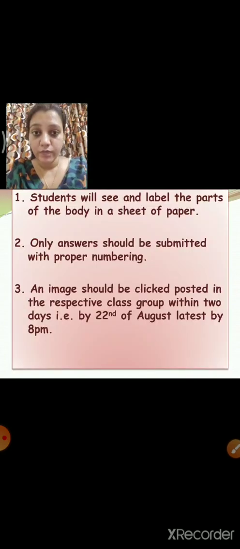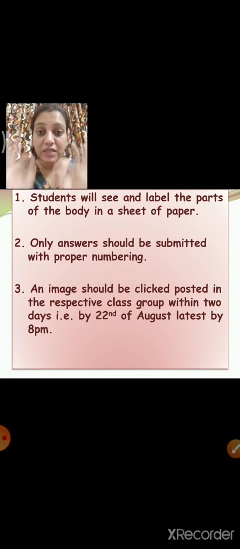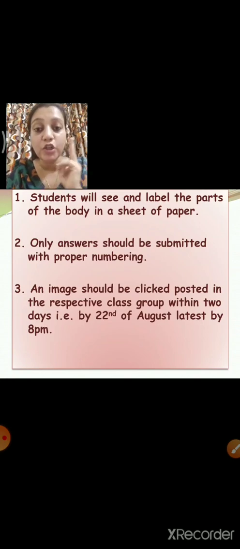So what are you going to do on the paper? Listen to me carefully. Student will see and label the parts of the body on a sheet of paper. Only answers should be submitted with proper numbering. Only answers I want. I don't want you to draw the whole picture. Don't draw, only answers. An image should be clicked and posted in the respective class group within 2 days, that is by 22nd, by 8 p.m. The answers of these parts of the body you are going to send on the WhatsApp group. Tell your mummy or daddy to send it.